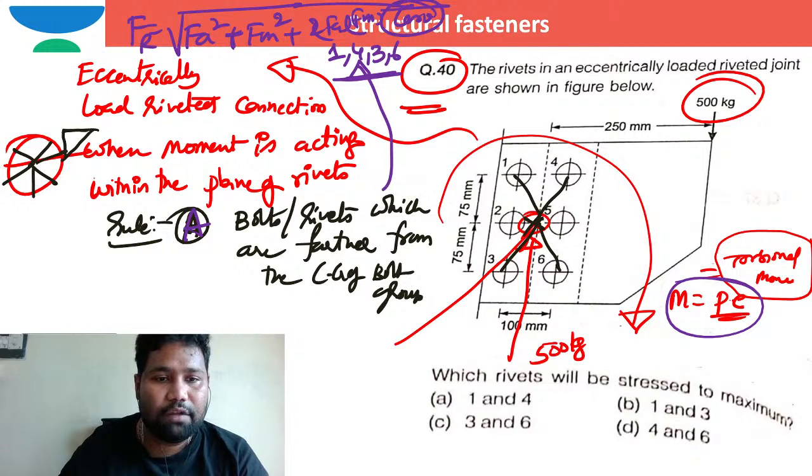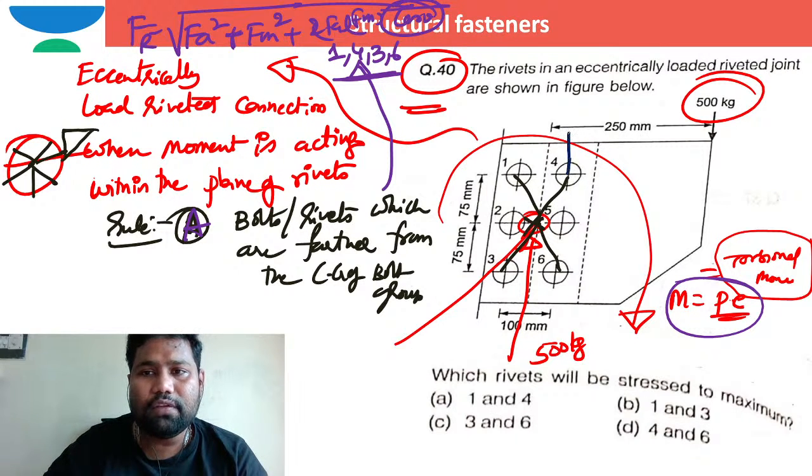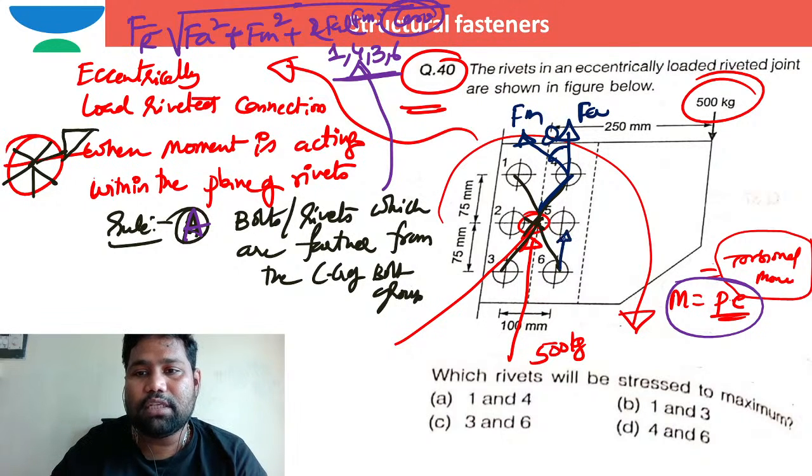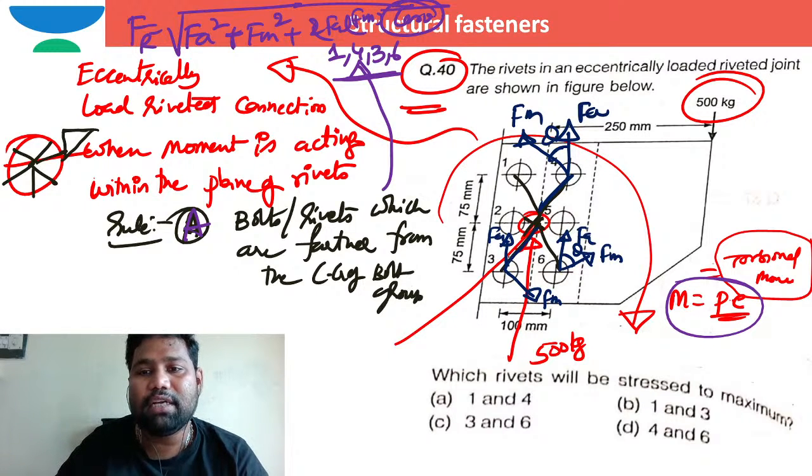Now, for the fourth element, this is the direction of Fa, and the direction of Fm will be in this way, perpendicular to the line joining the radial line. So this is Fm, and this is theta here. Coming to the sixth one, this is Fa and this is Fm, this is theta. Coming to third and fourth, some people had a doubt, sir, this is Fa, and how can this Fm be? This is how Fm can be; here theta is more.